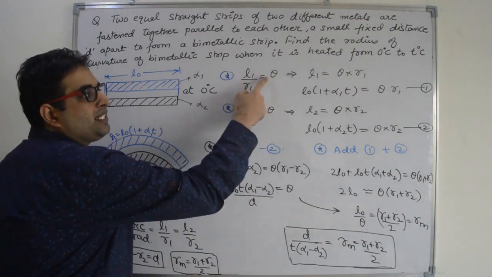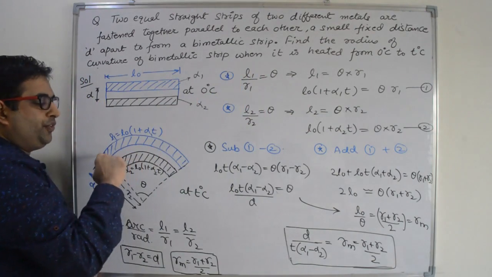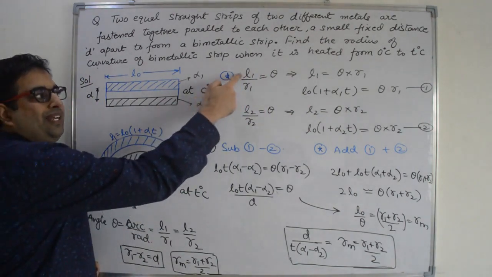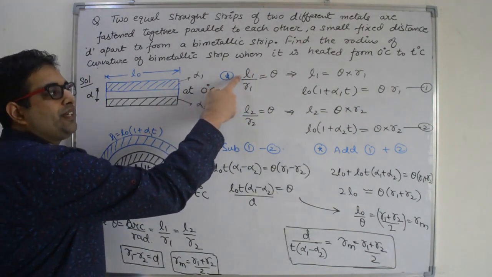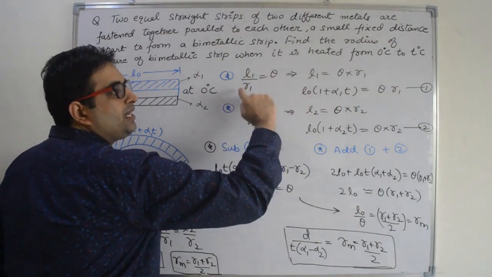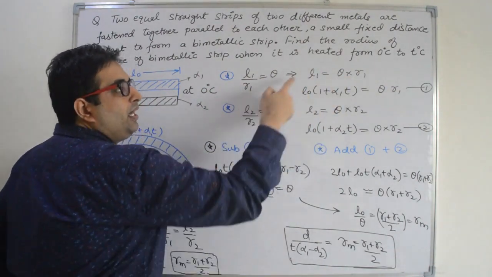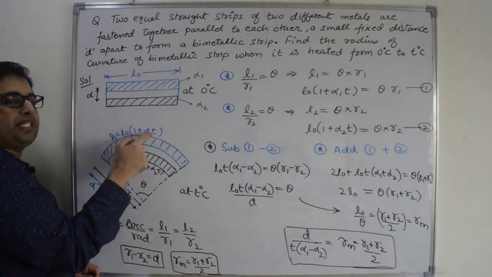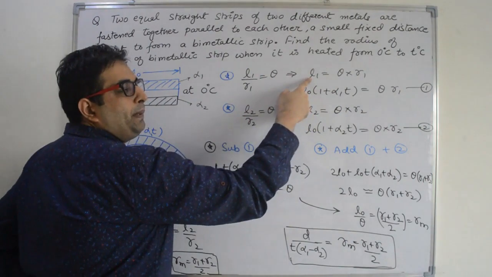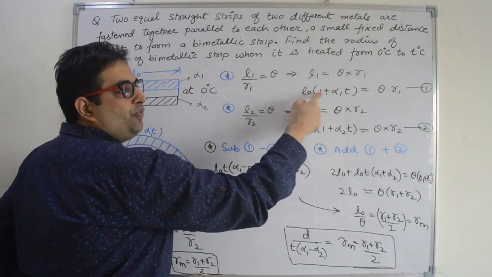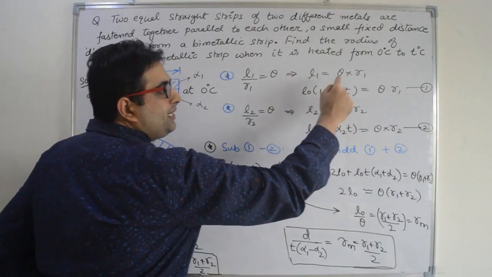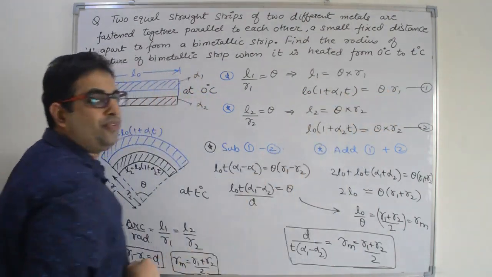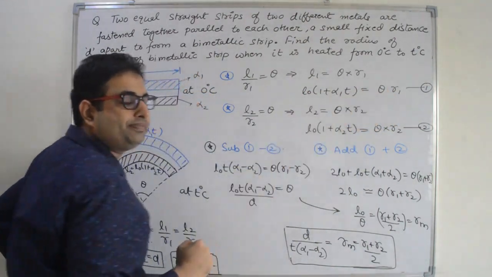Now angle is equal to arc upon radius. For the first strip it is L1 by R1. So what is the value of L1? L1 is theta into R1, and we know after expansion the length of the strip becomes L0 into 1 plus alpha 1 into T. So replace L1 with L0 into 1 plus alpha 1 into T, that is equal to theta into R1, and this is our first equation.